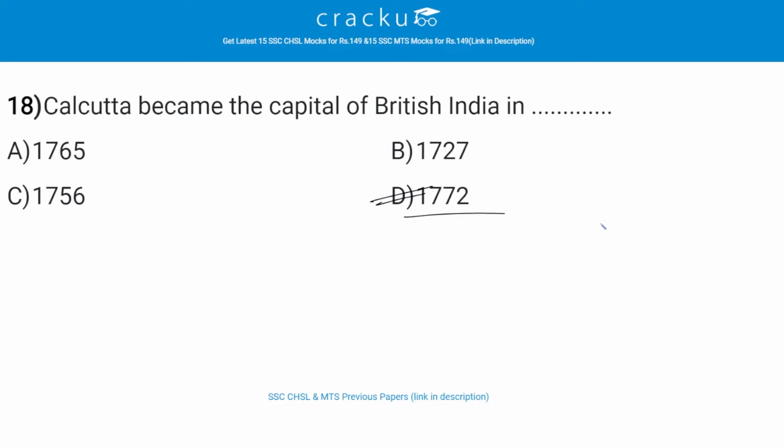So, Calcutta did not become the capital of British India until 1772, when the first Governor General Warren Hastings transferred all important offices to the city from Murshidabad, the provincial Mughal capital.